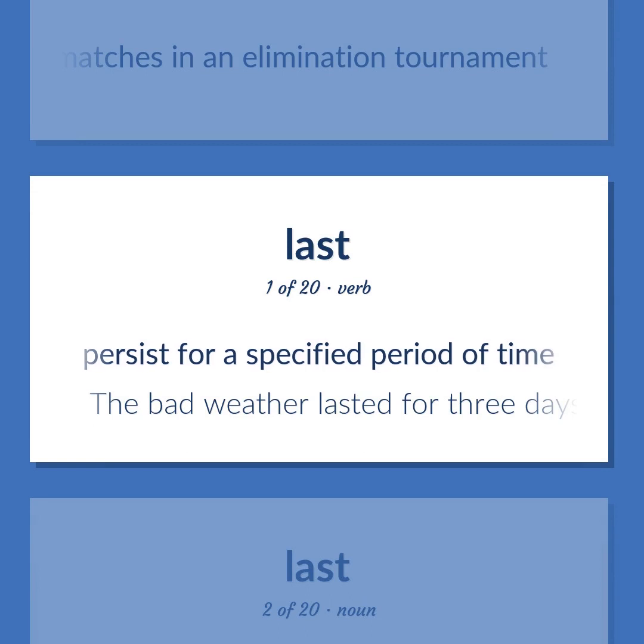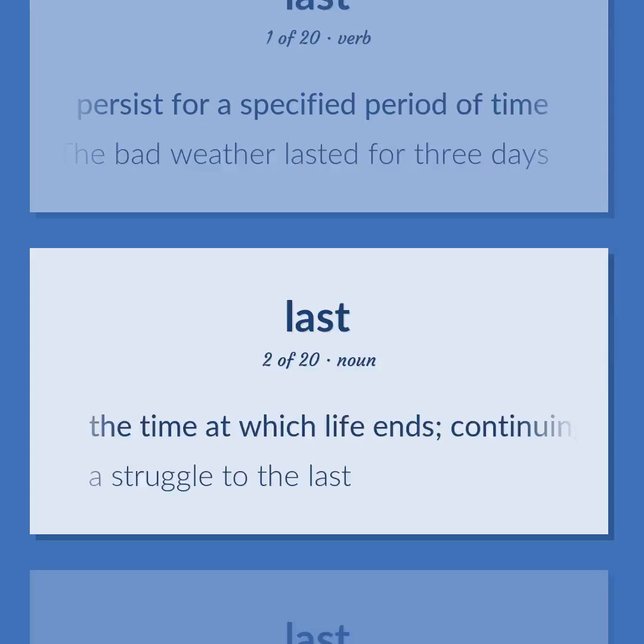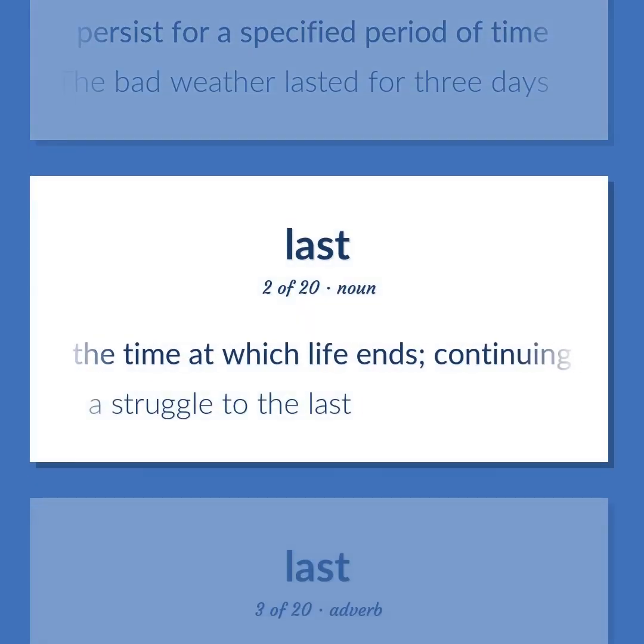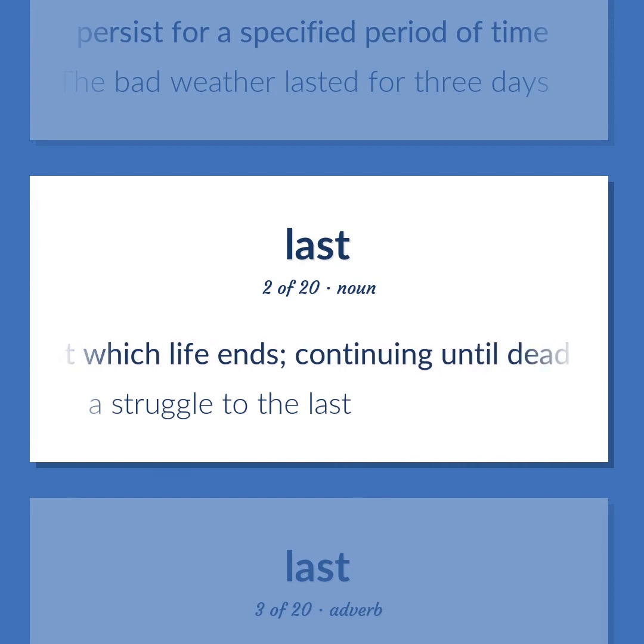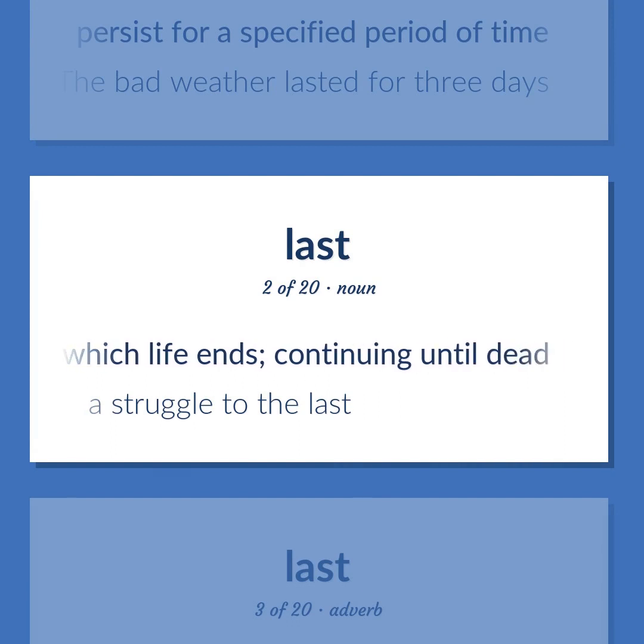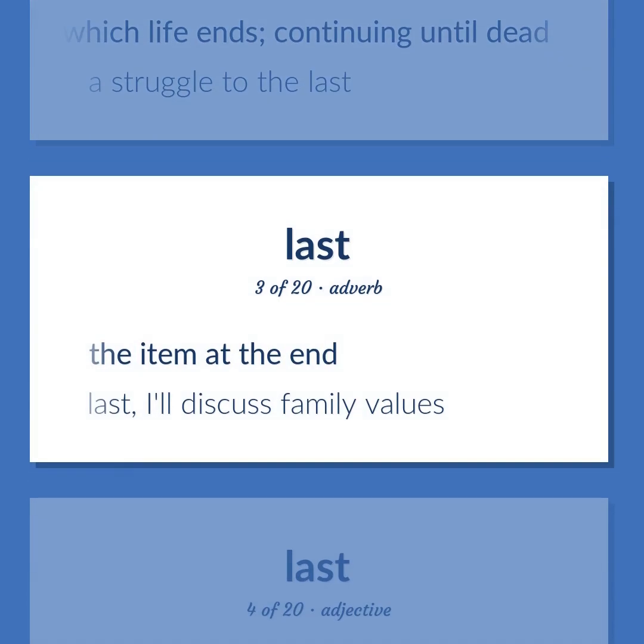Persist for a specified period of time. The bad weather lasted for 3 days. The time at which life ends, continuing until dead. A struggle to the last. The item at the end. Last, I'll discuss family values.